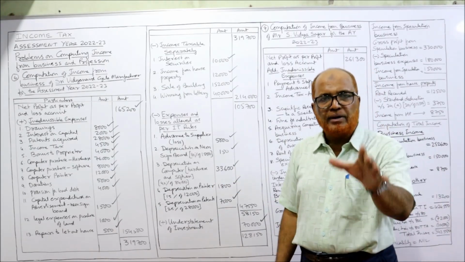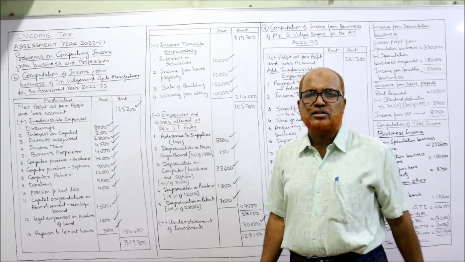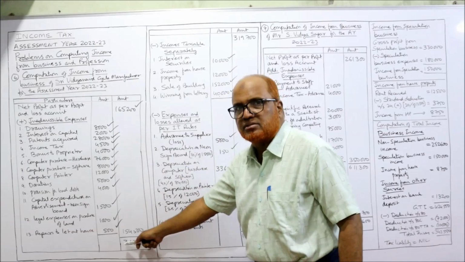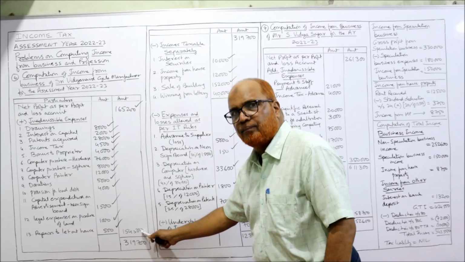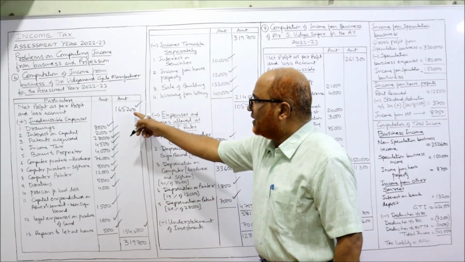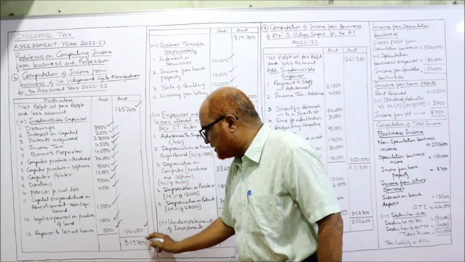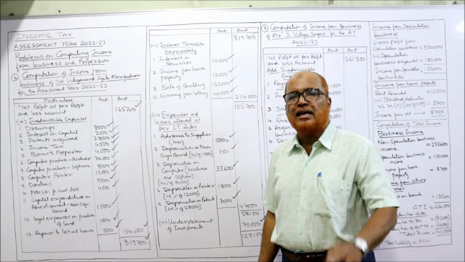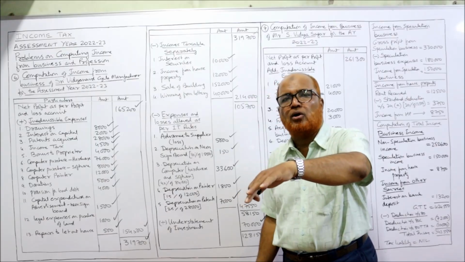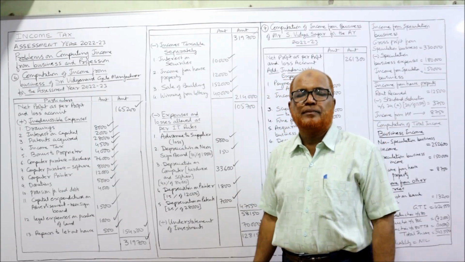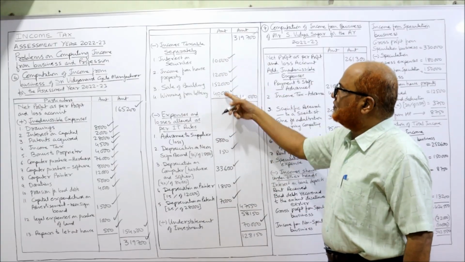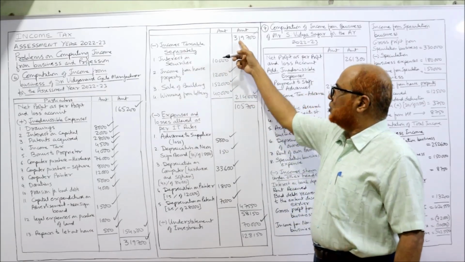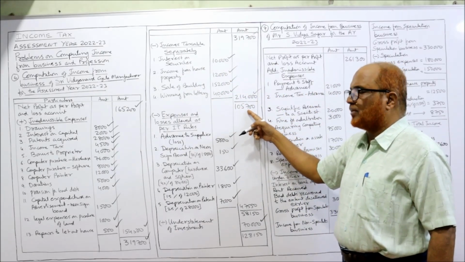All the points. Debit side, credit side, adjustment, every point I have explained. Now check. The total of the addition items, inadmissible items are 154,500. Now add up. 1,65,200 plus 154,500, 319,700. From 319,700, deduct the incomes which are credited to profit and loss account but taxable separately, not taxable under business income. These are the four items. Take the total of these four, 2,14,000, subtract, minus. So 319,700 minus 214,000, 105,700.